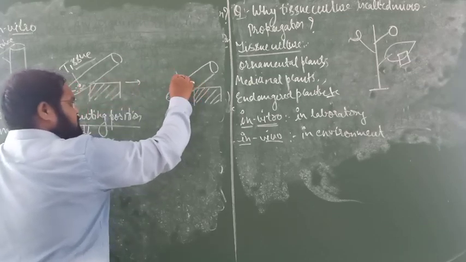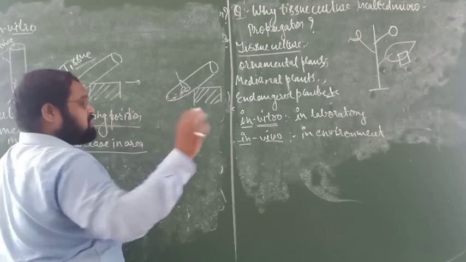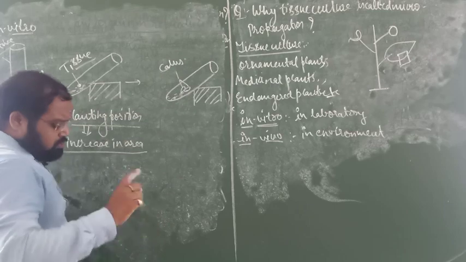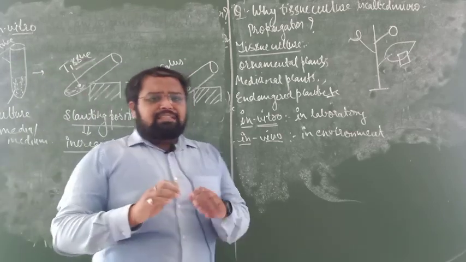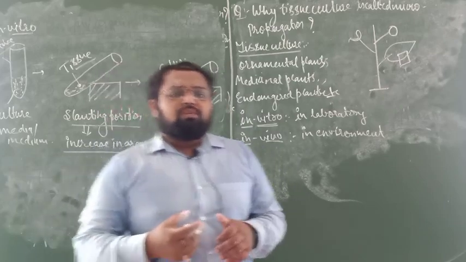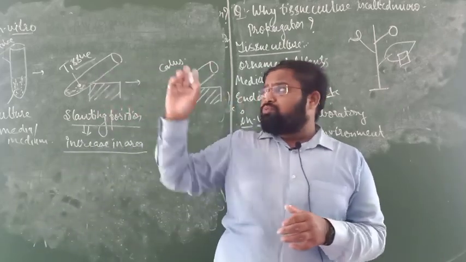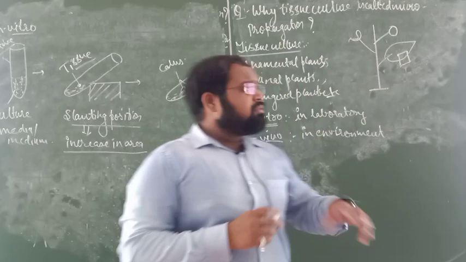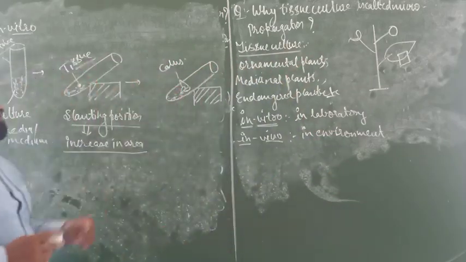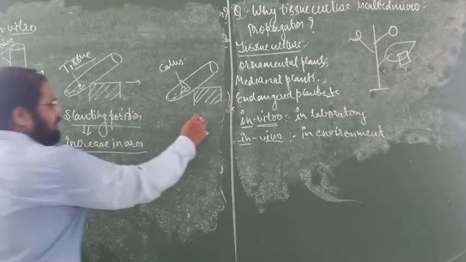The first structure which arises from the tissue part is called callus. This one is most important because in most examinations it will be asked where the callus will be obtained. So you have to write that in tissue culture. Later we will discuss why it is called micropropagation, but here you see that this one is called callus.